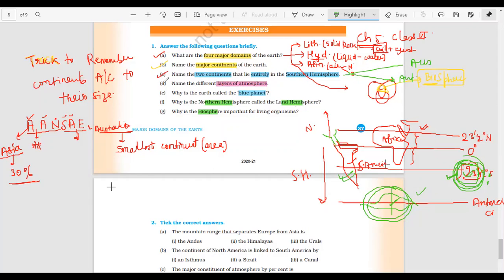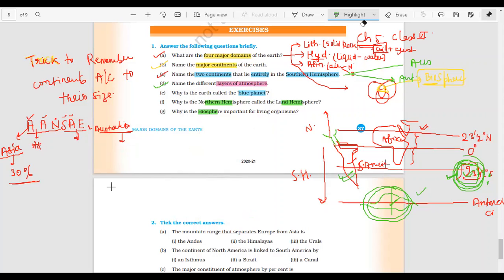Okay. Name the different layers of the atmosphere. For this I have a different trick, and this trick is Tasumte. T for troposphere. S for stratosphere. Let me make it very clear. Let me clear some space for it.